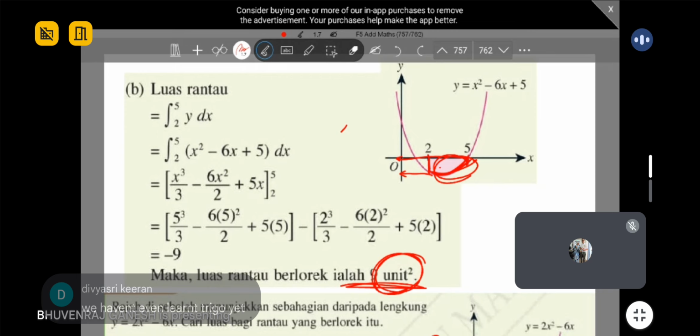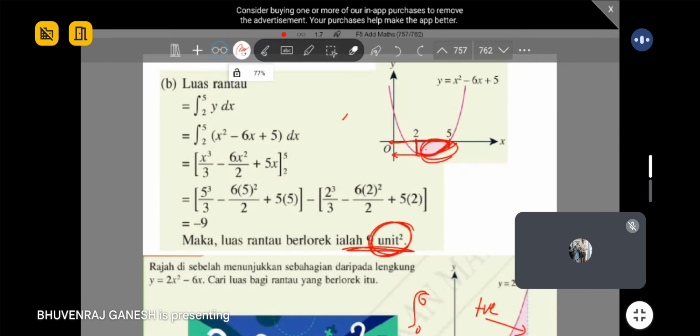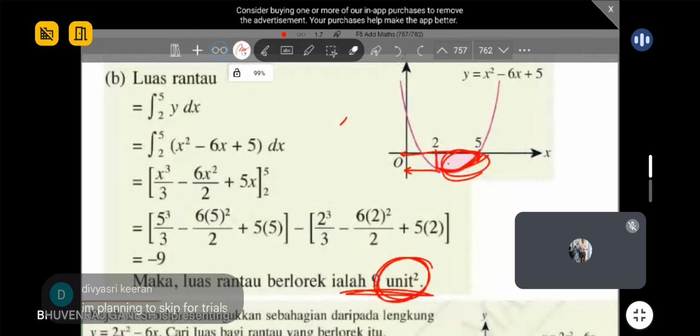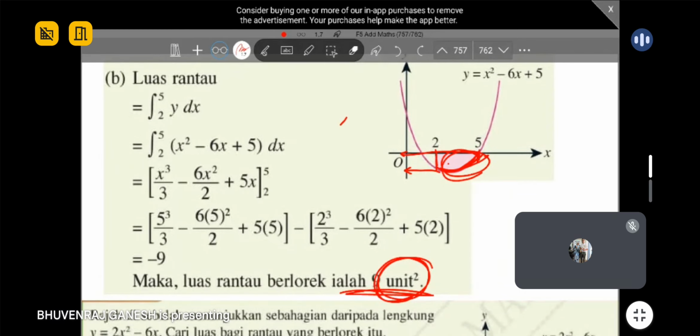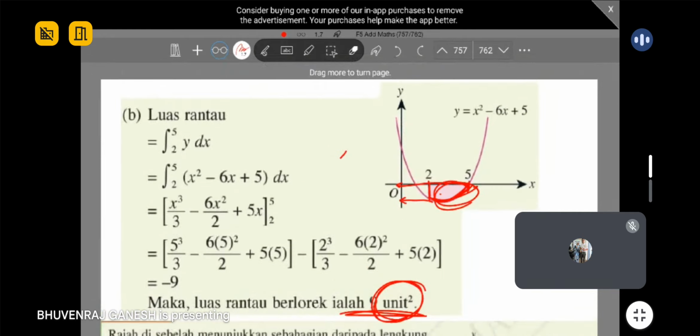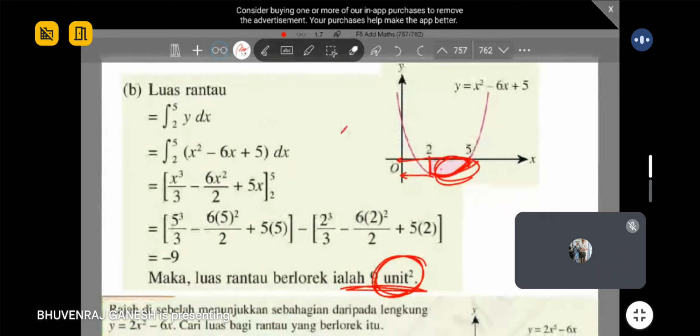Oh, same like us, Trigo. It depends, because Trigo is a hard topic, not for everyone. So sometimes some teachers might skip that topic if she feels the class cannot handle it. They won't teach. That's the thing. It's okay, trial is still okay. You study well for SPM, that topic you can do. Trust me, we will cover it by then. Because Trigo has a lot of proving. Am I right? Especially paper 2, I think proving also comes out for Trigo. Paper 1 definitely has a Trigo question.